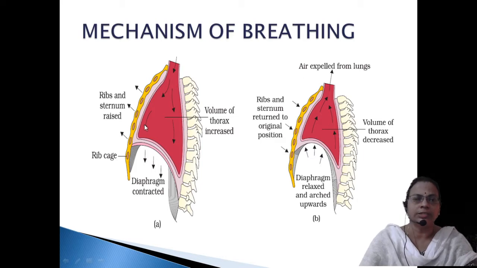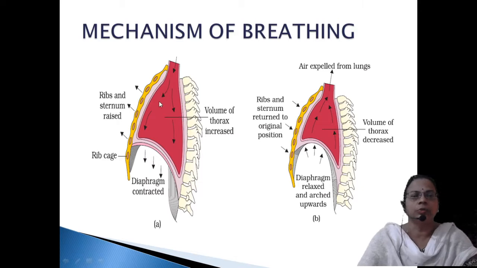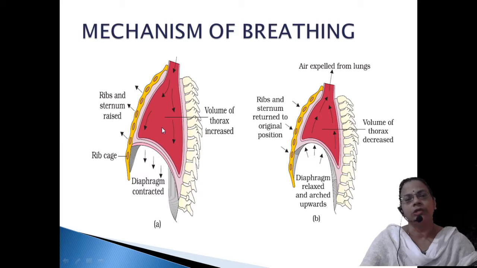Mainly 3 types of muscles are taking part. One is called the external intercostal muscles. What do we mean by external intercostal muscles? The lungs are surrounded by ribs, and the ribs are supported externally by a set of muscles. In inspiration, the external intercostal muscles will contract. Simultaneously, there is another group of muscles called the oblique muscles. The oblique muscles and the external intercostal muscles which support the ribs will contract, and as a result the rib cage will rise to the front.